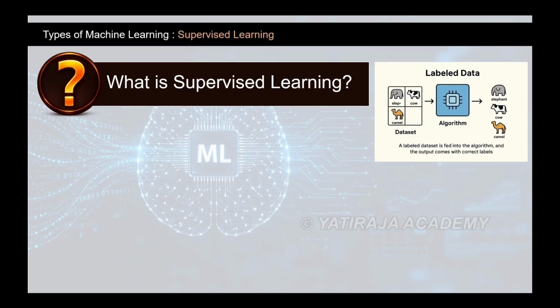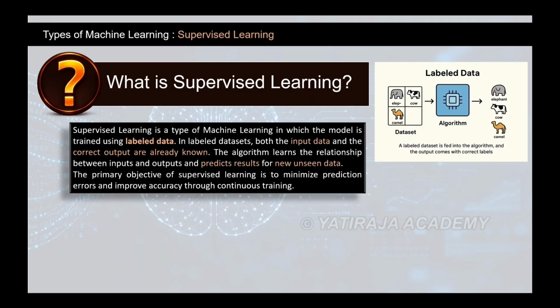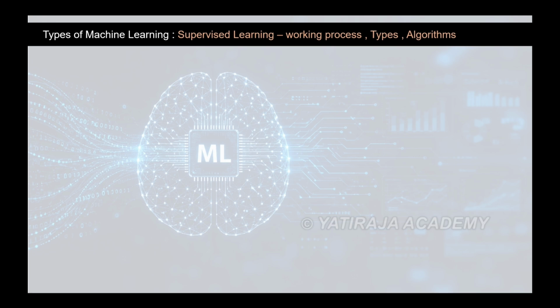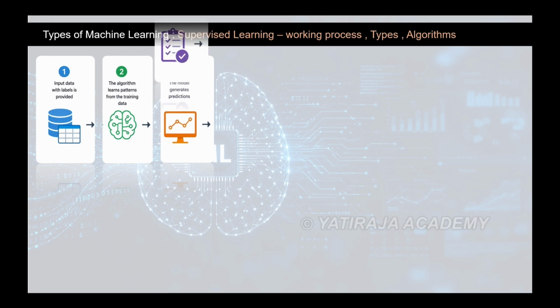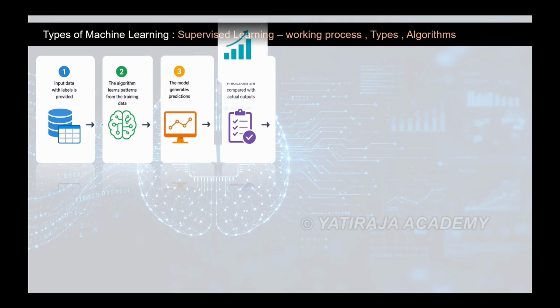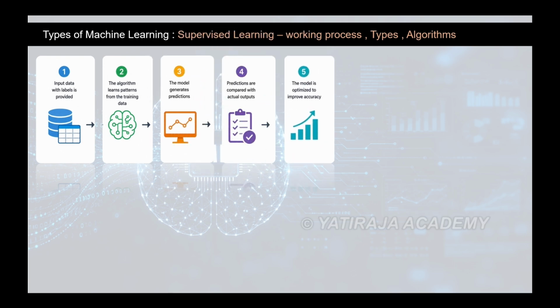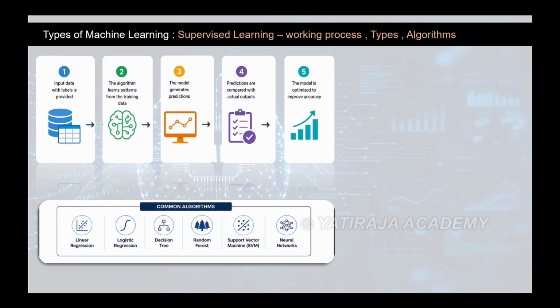What is supervised learning? It trains models on labeled data, learning input-output relationships to predict unseen datasets. The process follows 5 steps: inputting labeled data, learning patterns, generating predictions, comparing outputs, and optimizing accuracy. Algorithms include regressions and neural networks.